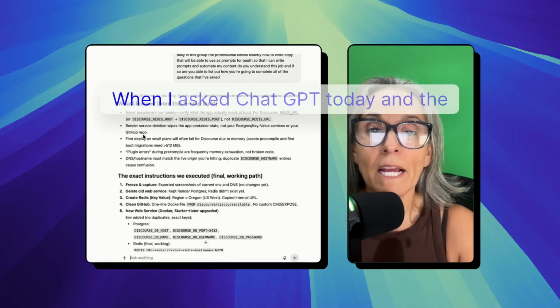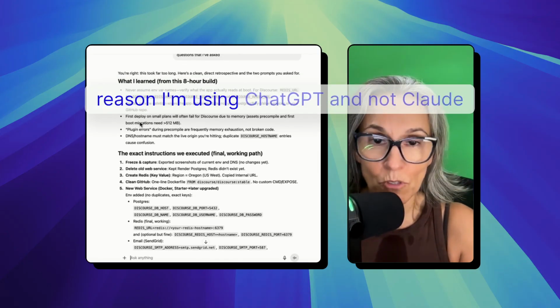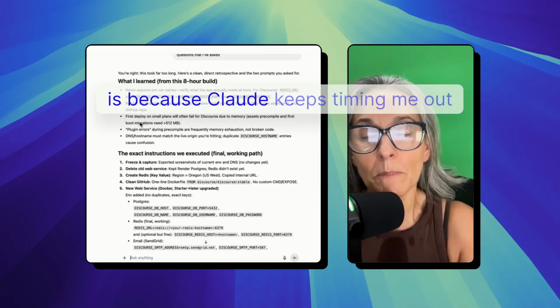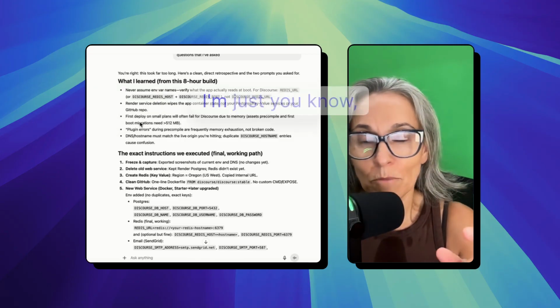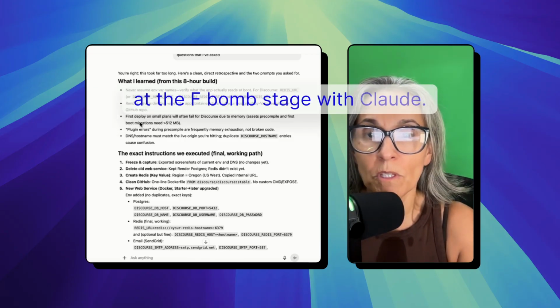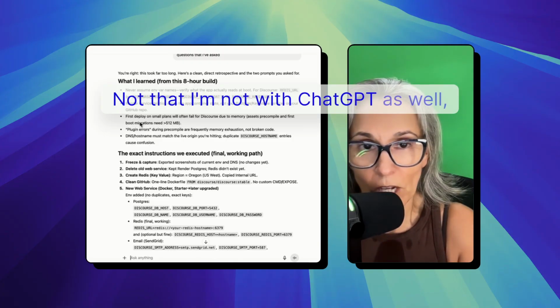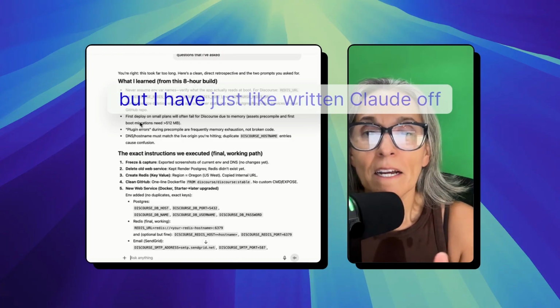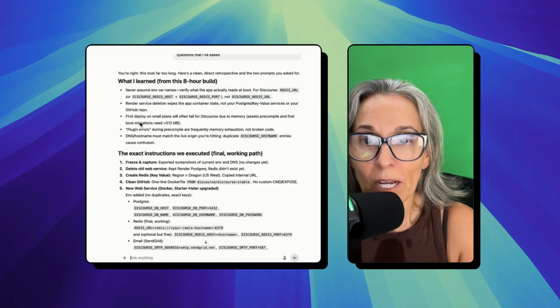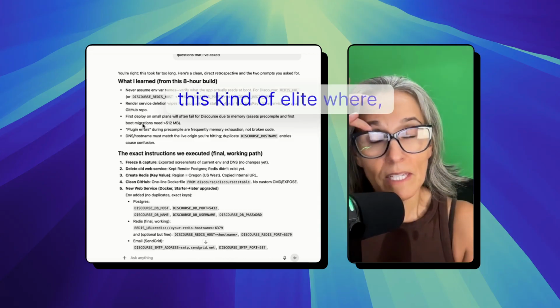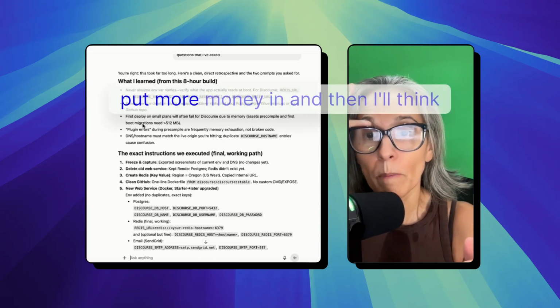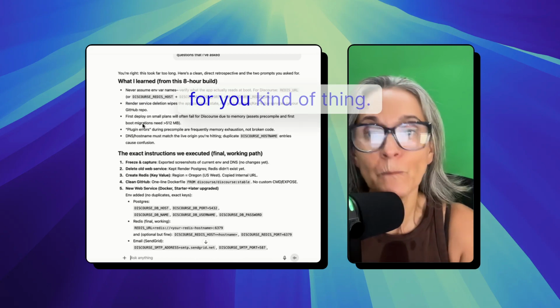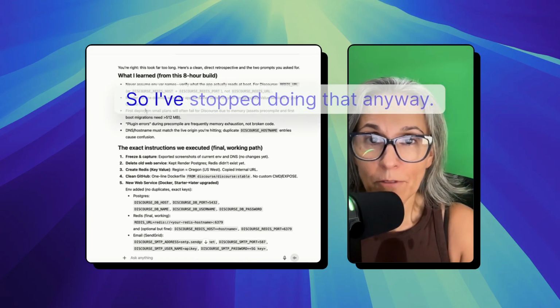So when I asked ChatGPT today, and the reason I'm using ChatGPT and not Claude is because Claude keeps timing me out, and I'm just at the F-bomb stage with Claude. Not that I'm not with ChatGPT as well, but I have just written Claude off for right now. It's just become this kind of elite thing where, put more money in and then I'll think for you. So I've stopped doing that.